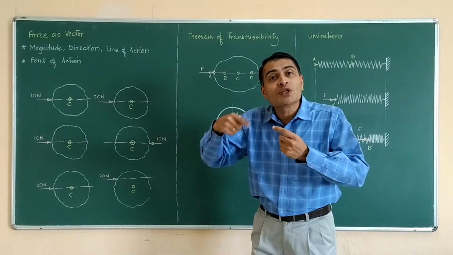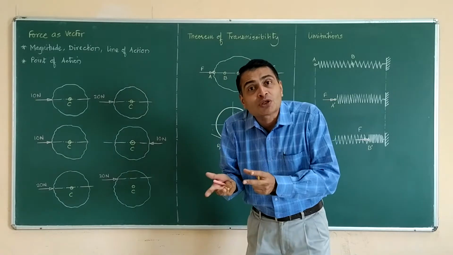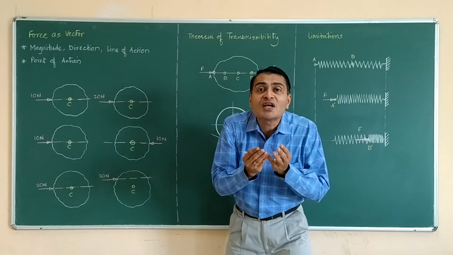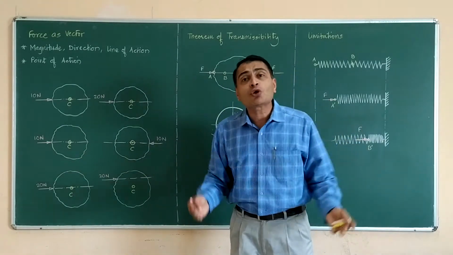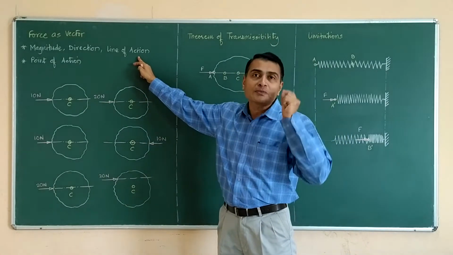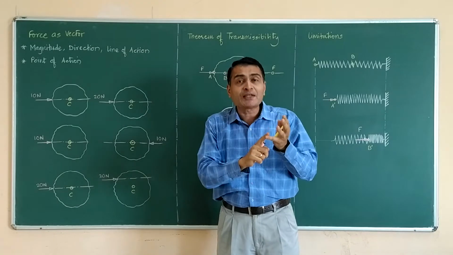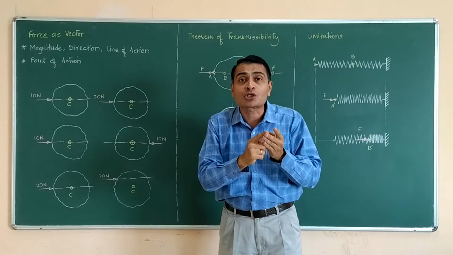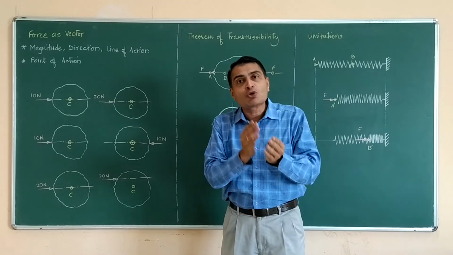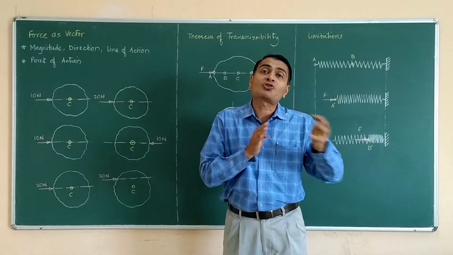The kind of motion the rolling wheels of a vehicle are undergoing. It is translation as well as turning, rotation. So, if I change the line of action of force, I observe a different consequence, a different effect on the body. That is why I say that even line of action is an invariant. So, whenever a force is defined, it is defined with magnitude, direction, and line of action. You cannot touch, you cannot change any of these aspects because then the effect on the body will change. It will be a different force, it will have a different consequence.